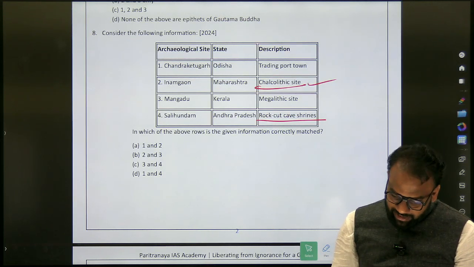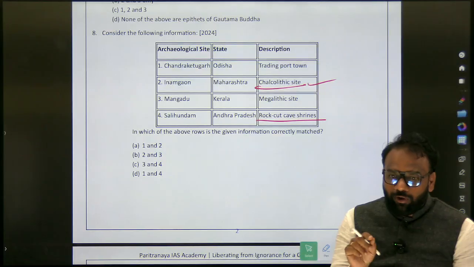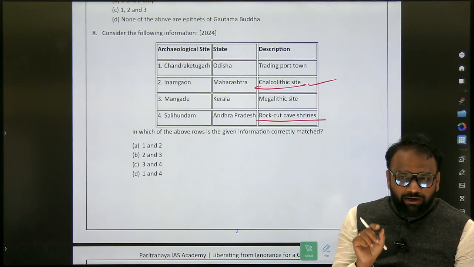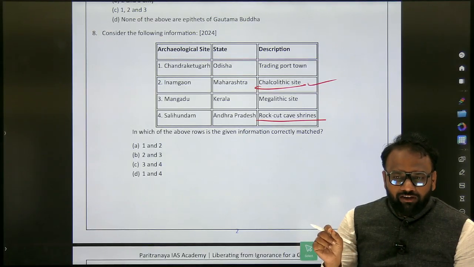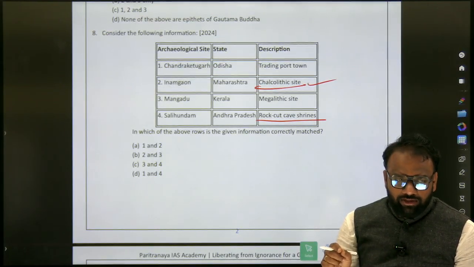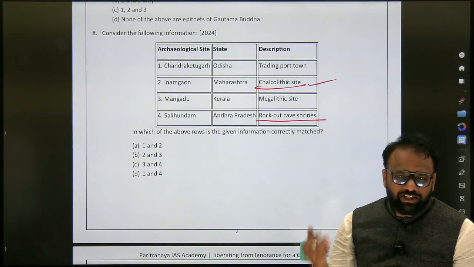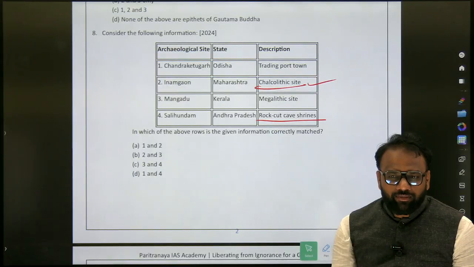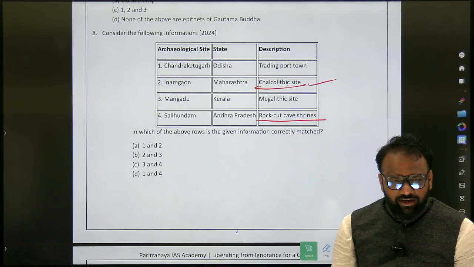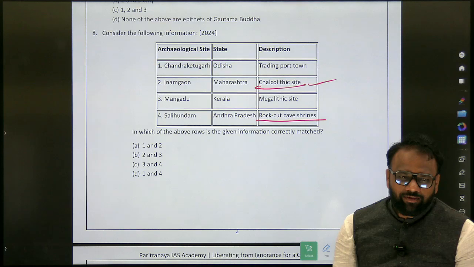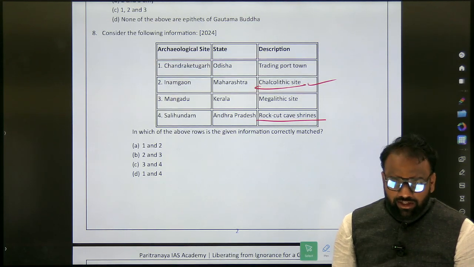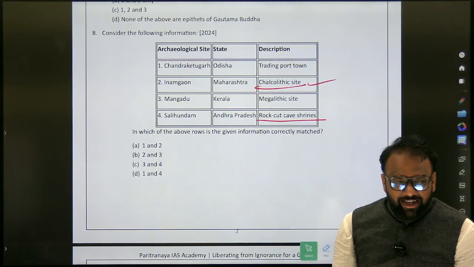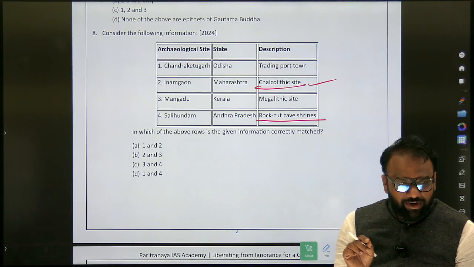Next, when it comes to Chalcolithic sites, already I have mentioned it. I will not exactly ask you to recall, but whenever a site is mentioned, you should be able to identify whether it is a Chalcolithic site or not. We have discussed ancient history, right? Which are the prehistoric periods? What is the classification? Stone Age, Bronze Age, Iron Age. Within the Stone Age, Mesolithic, Neolithic. Where does Chalcolithic come? Yes, Neolithic to Bronze Age. That transition from Neolithic to Bronze Age we call the Chalcolithic period.